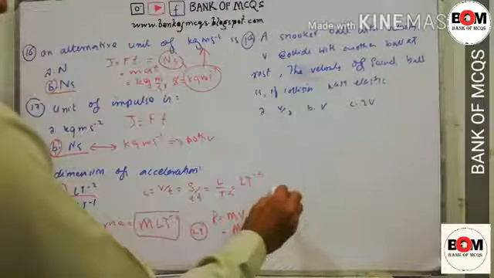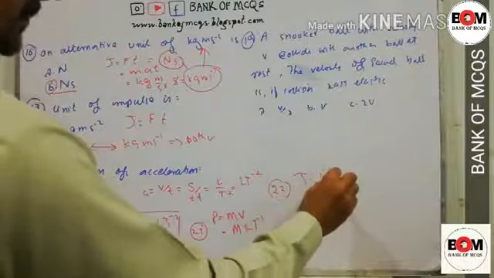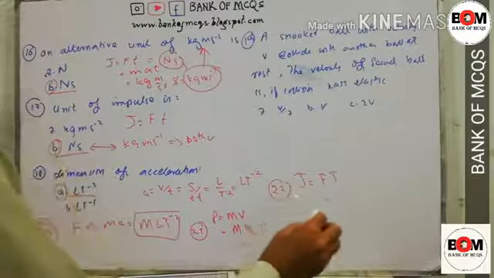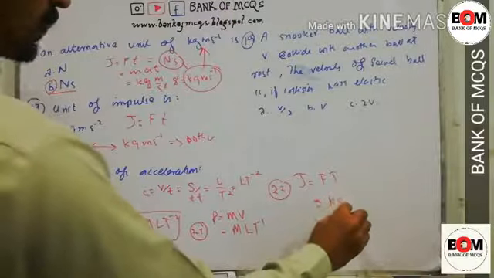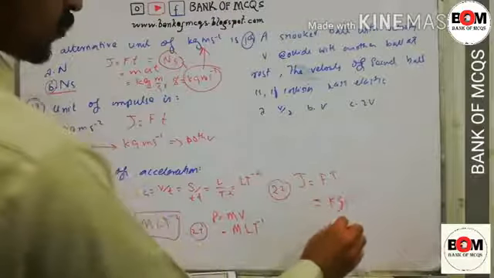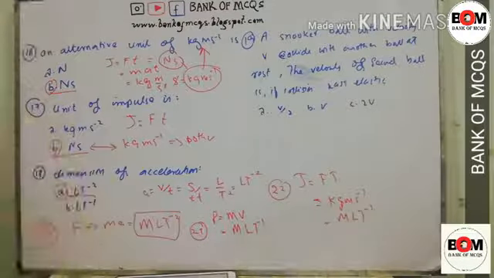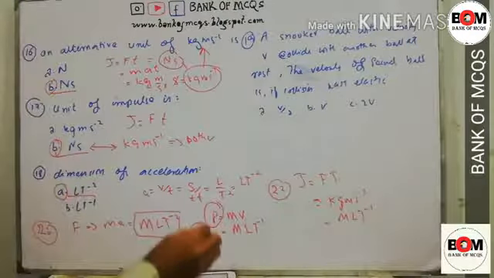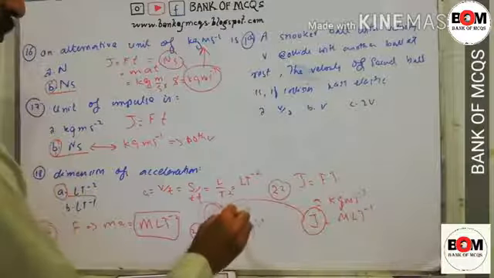J is equal to Ft, and the unit of J is kilogram meter per second. So we can write M L T minus 1. So momentum and impulse have the same unit.